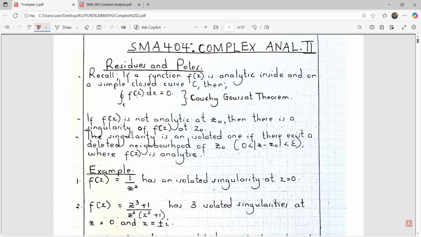Then, if we integrate a function, that function should be analytic. An analytic function means the function is differentiable. You can differentiate that function at any point. So if the function is analytic everywhere on a simple closed curve, then the closed integral along the path will be equal to 0.